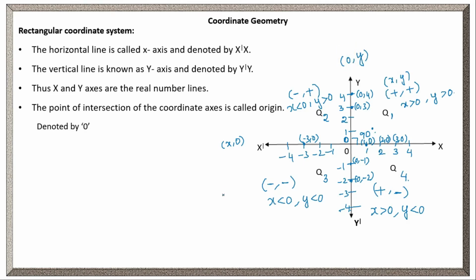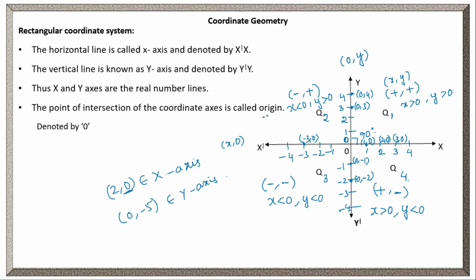Is this clear? Now 2, comma 0 belongs to the x-axis only or not? As the y coordinate is 0, it belongs to the x-axis, and 0, comma minus 5 belongs to the y-axis. Yes or not?